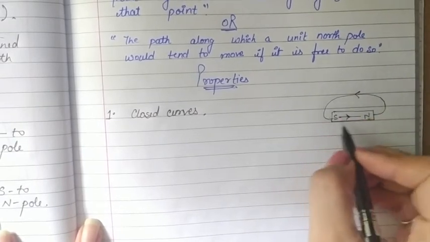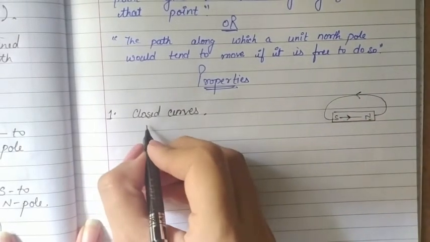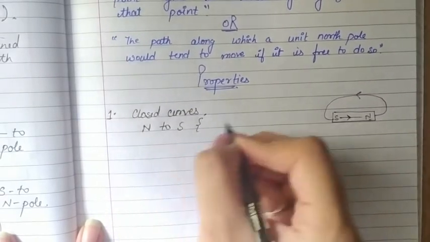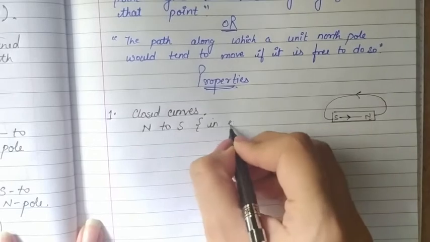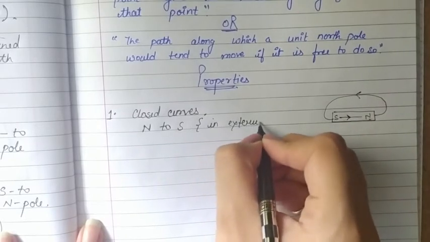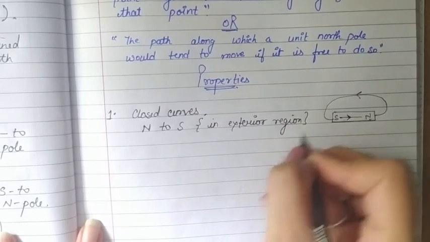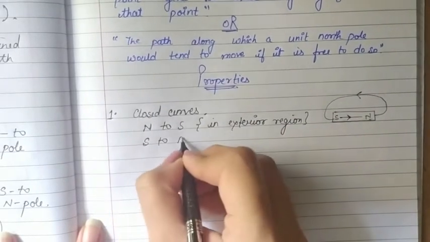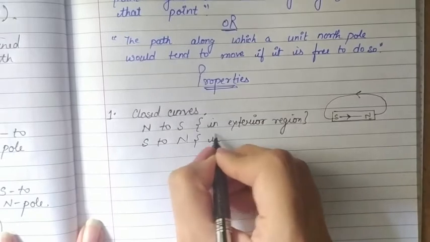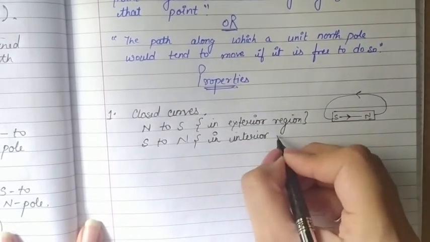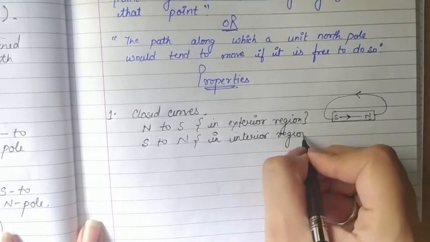So these are closed curves having direction north to south in the exterior region, while south to north in the interior region of the magnet.